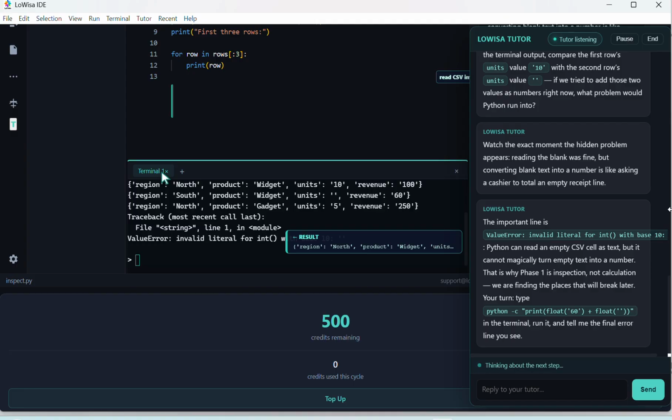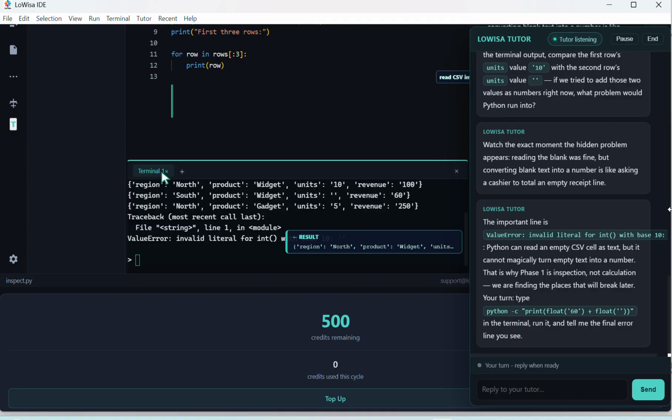The important line is ValueError: invalid literal for int() with base 10: ''. Python can read an empty CSV cell as text, but it cannot magically turn empty text into a number. That is why phase 1 is inspection, not calculation. We are finding the places that will break later.